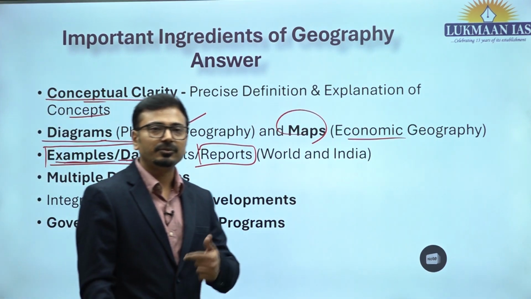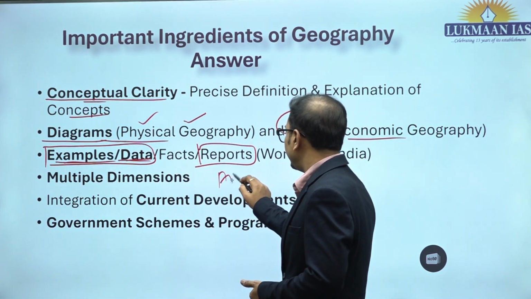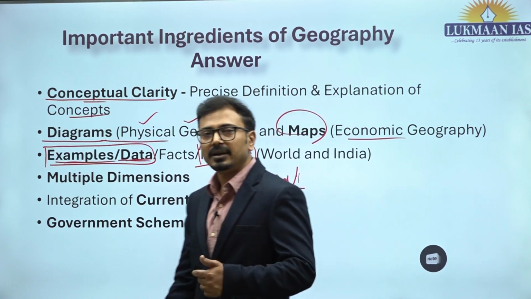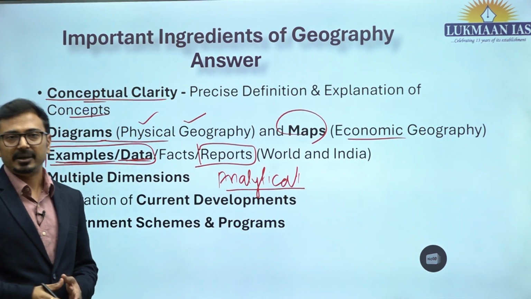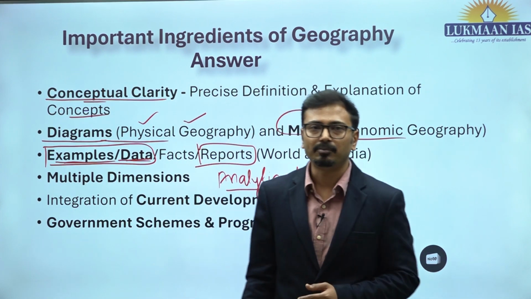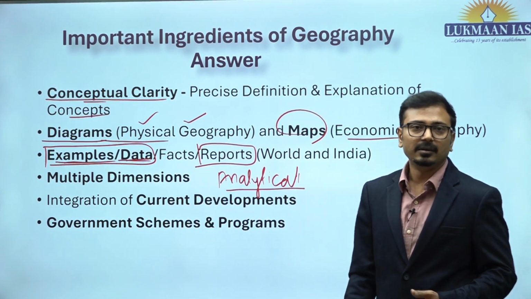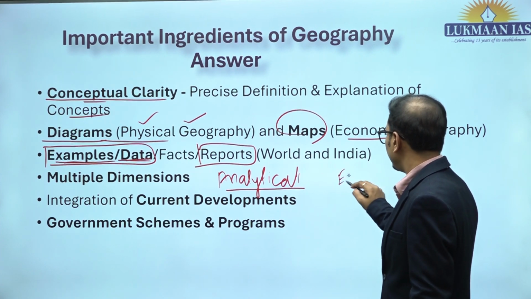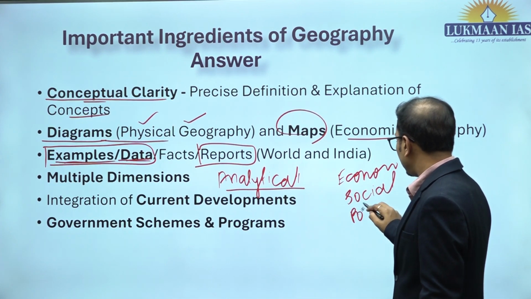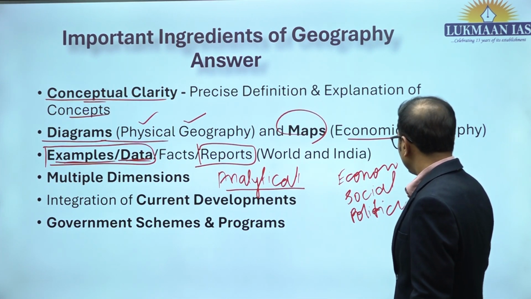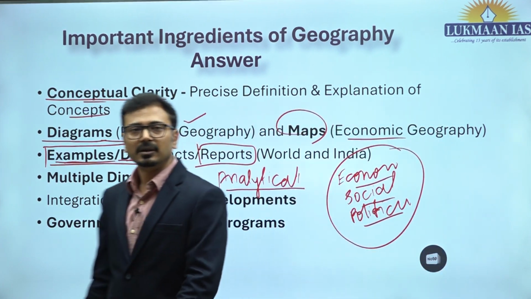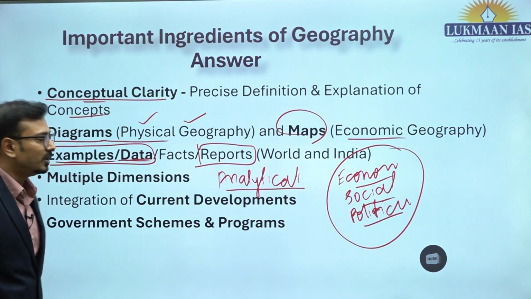Exploring multiple dimensions when the question is analytical is very important. For example, there was one question related to why human development lagged behind economic development in India. So here you should be exploring the multiple dimensions of what is human development and why human development lagged. So what are the factors? Factors can be economic factors, social factors, or political or administrative factors. These dimensions should be explored in the answer. Then only we can say that it gives a holistic picture.